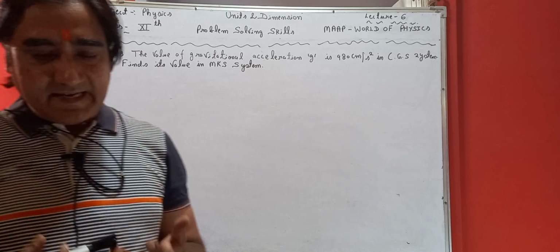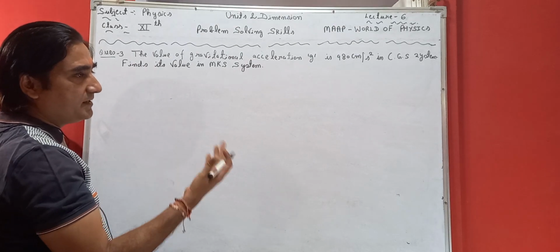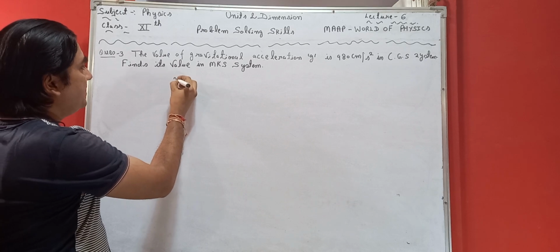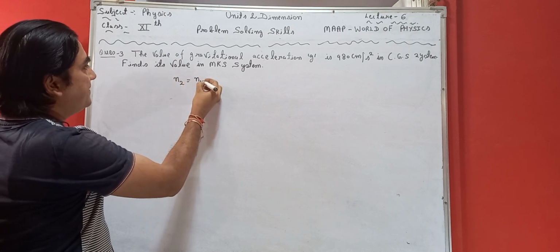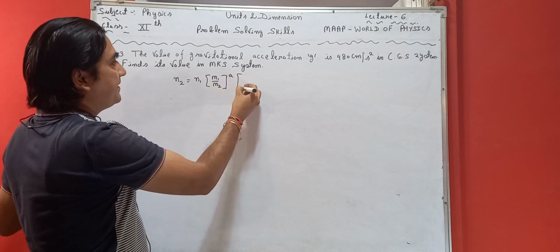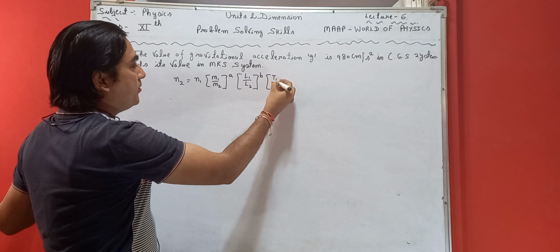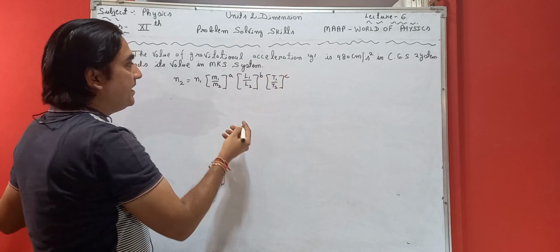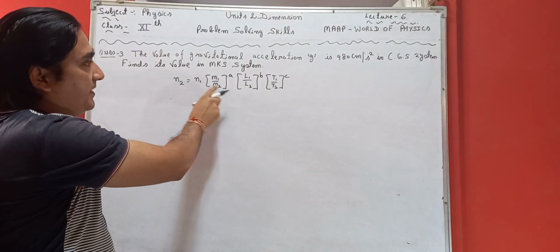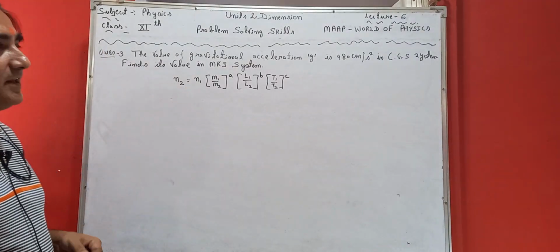Right now, when we have gone through the conversion from one unit system to another unit system, from one measuring system to another measuring system, we have used the formula n2 is equal to n1 into (M1 upon M2) raised to power a, (L1 upon L2) raised to power b, and (T1 upon T2) raised to power c. How have we derived this formula? If you are not familiar with it, you can watch our previous videos in which we have derived this particular formula.